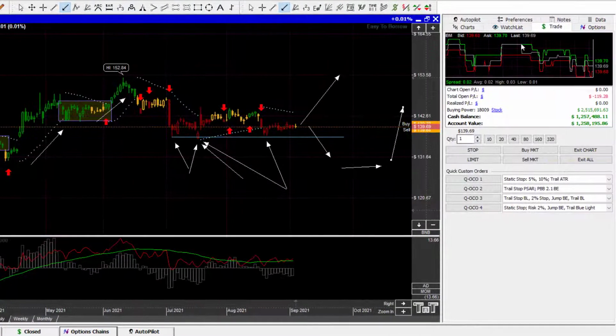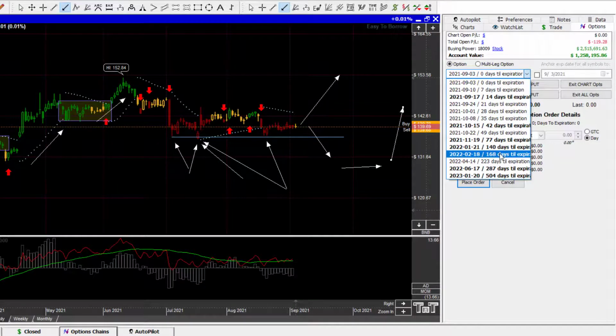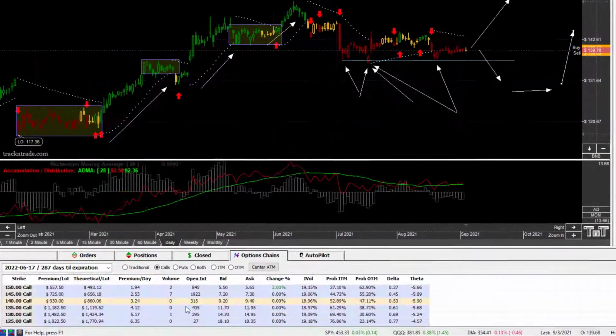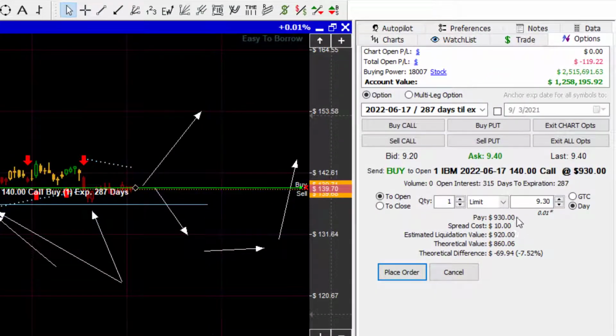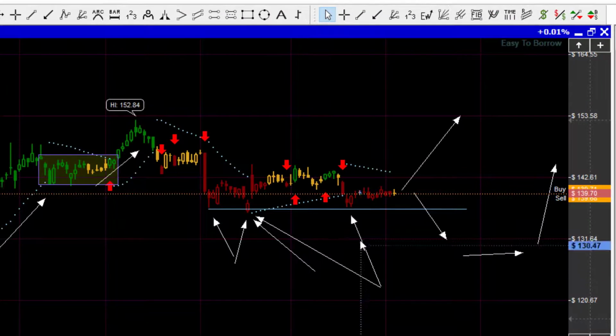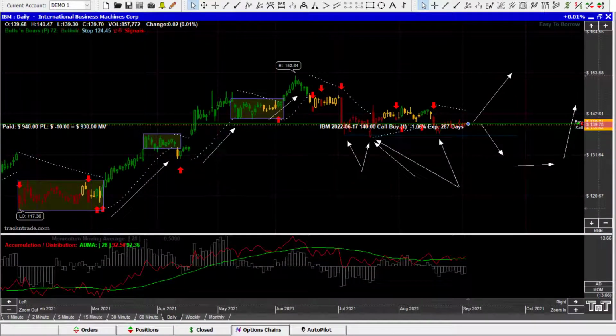And so I'm going to come over to my options tab. I'm going to drop this down. We're going to come out again about this one. We're going to do 287 days, and 287 days, not the highest of the open interest, so we might want to check some of the others, but in the interest of time, and because we're in the demo account, I'm just going to mark it into this one. We're going to put that in there. And we're going to pick up an option in case this market wants to rally out of this accumulation stage.